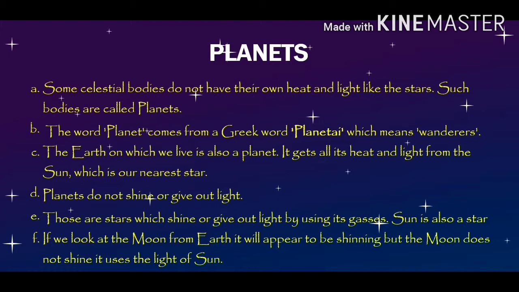If we look at the moon from Earth, it will appear to be shining, but the moon does not shine. It uses the light of sun. So in the night we will think that moon is very shining, right? But no, moon uses the light of sun. And in daylight we are not able to see the moon, because the moon and sun position is not such that we will be able to see the moon. Okay, now let's come to the next slide.